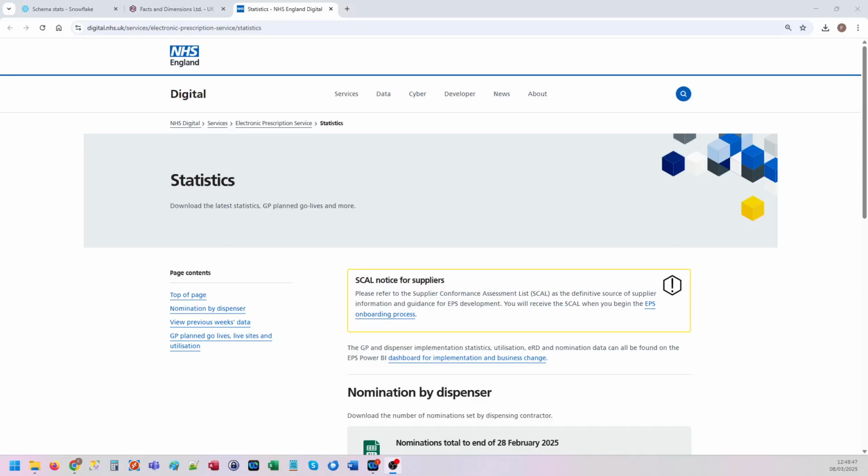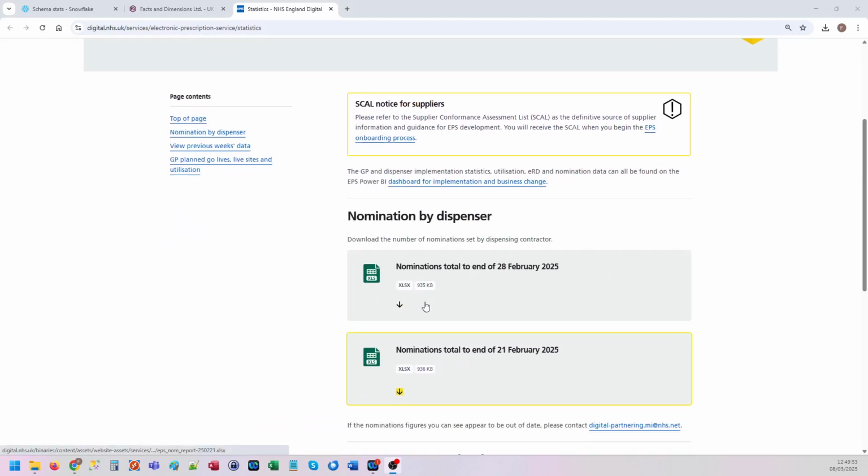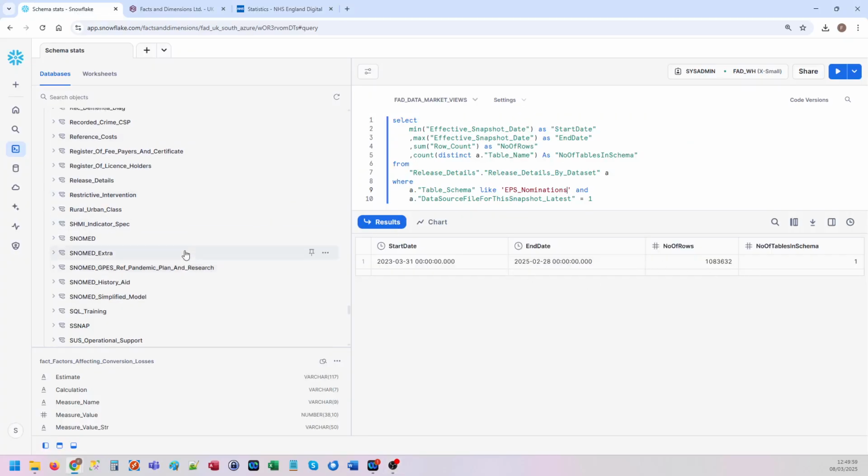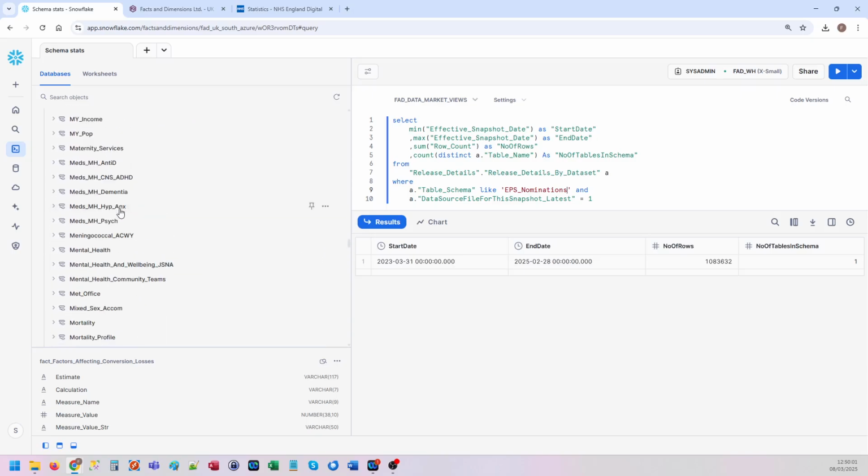This one is nominations by dispenser as relating to pharmacy and drugs. There's just the one table with so far just over 1 million rows of data. Let's have a look what sort of data's in there.